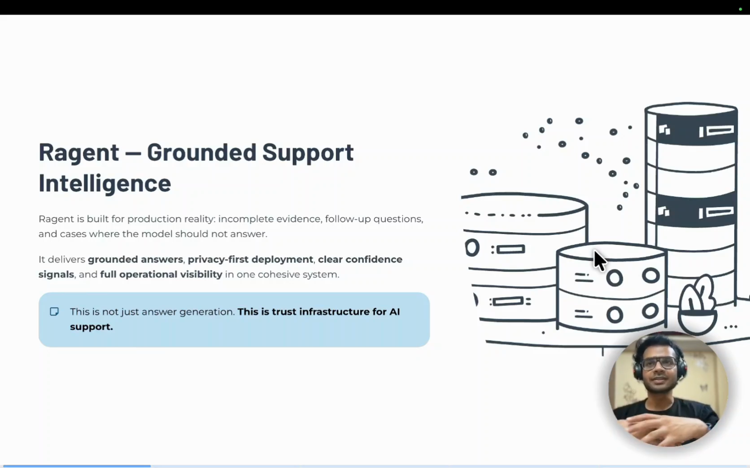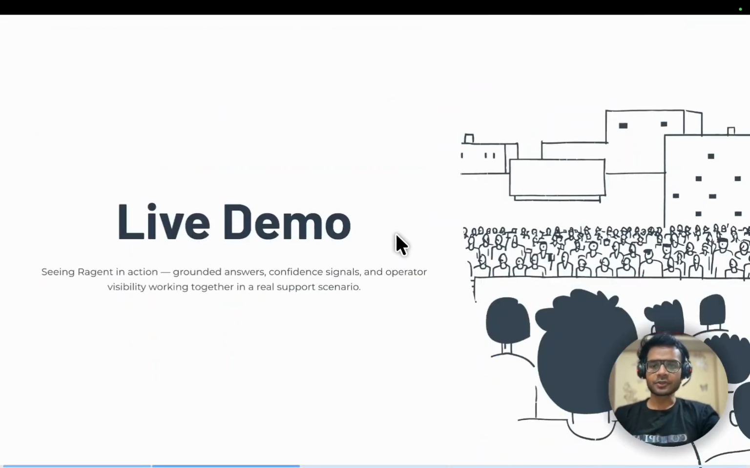It gives you grounded answers, a privacy-first deployment with a locally running model, and optional fallback support to a cloud model, with clear confidence signals and full operational visibility in one system. In short, this is not just answer generation, this is trust infrastructure for AI support. So, without further ado, let's jump straight to the demo.